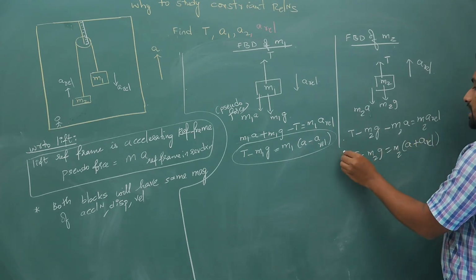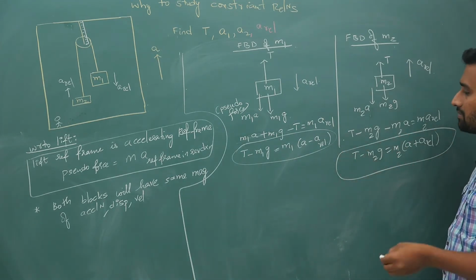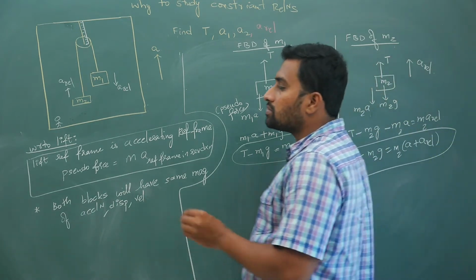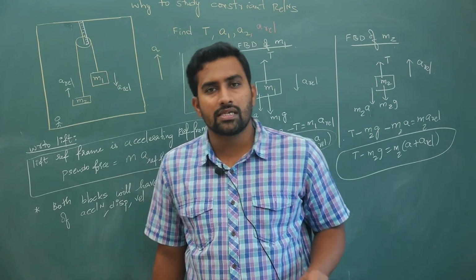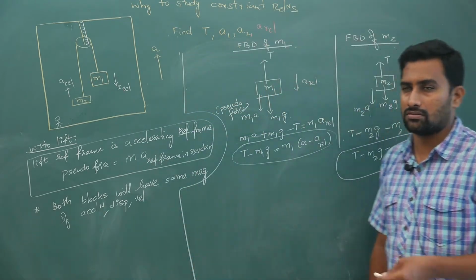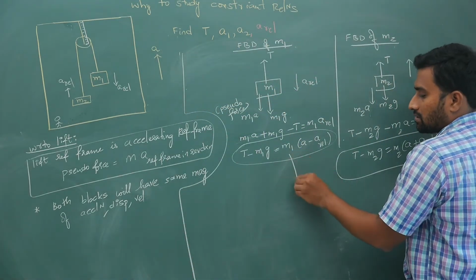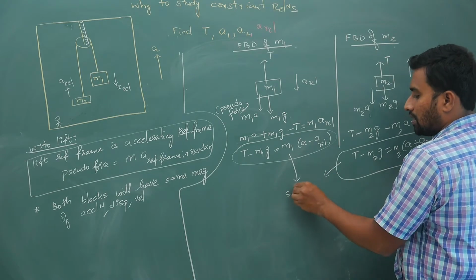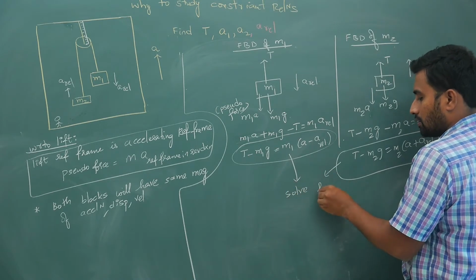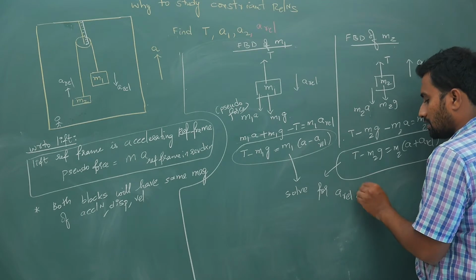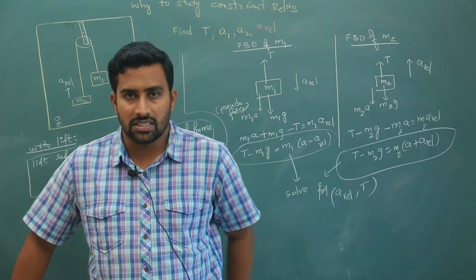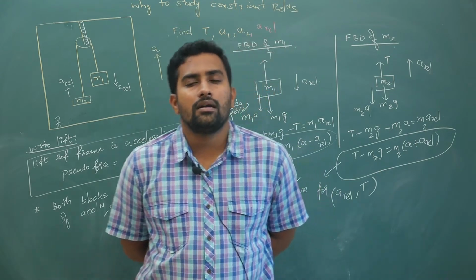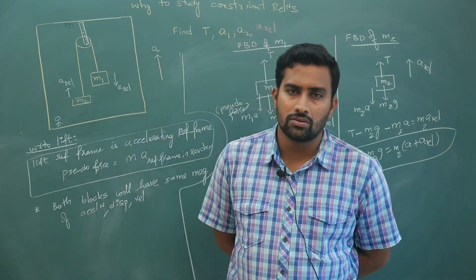In the second lecture or somewhere, I have discussed apparent weight very clearly. If you change the reference frame, nothing will change. You will get the same equations and the same solution. You can solve for A relative and tension T. Like this you are supposed to do the questions. Hope there are no doubts and you have understood everything.